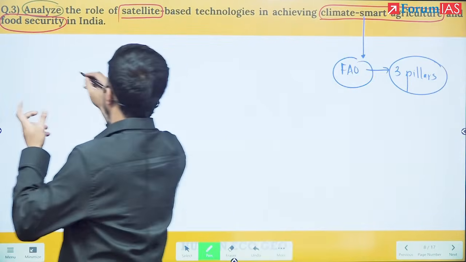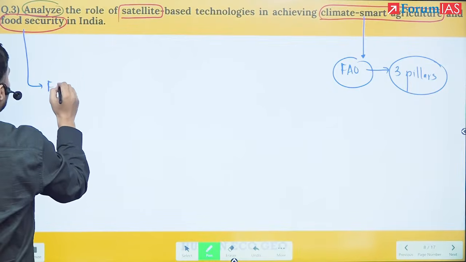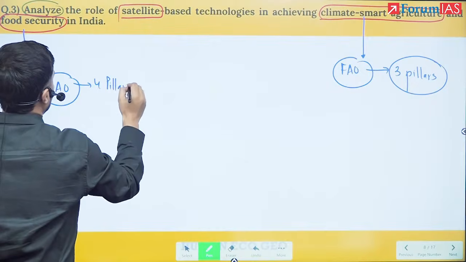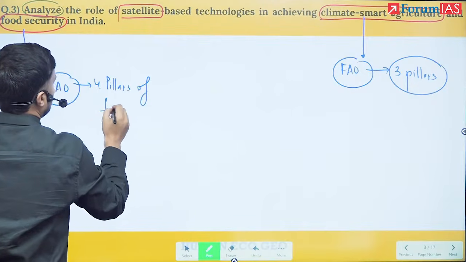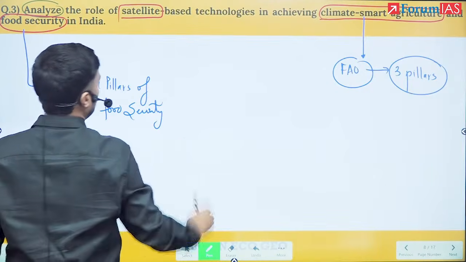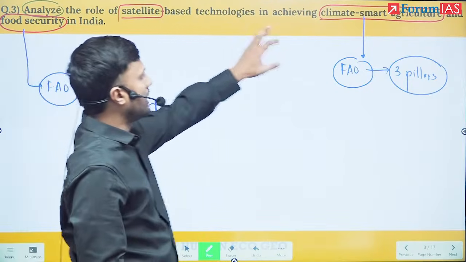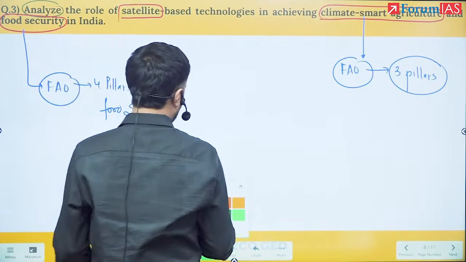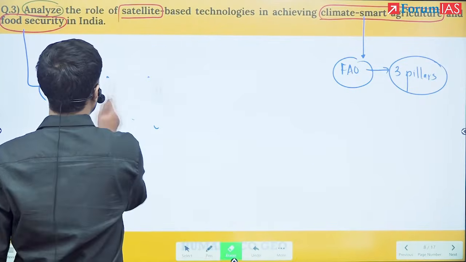And as per FAO, what are the 4 pillars of food security? So now if I have to create a beautiful introduction, this is how I am going to use these 3 pillars and 4 pillars.